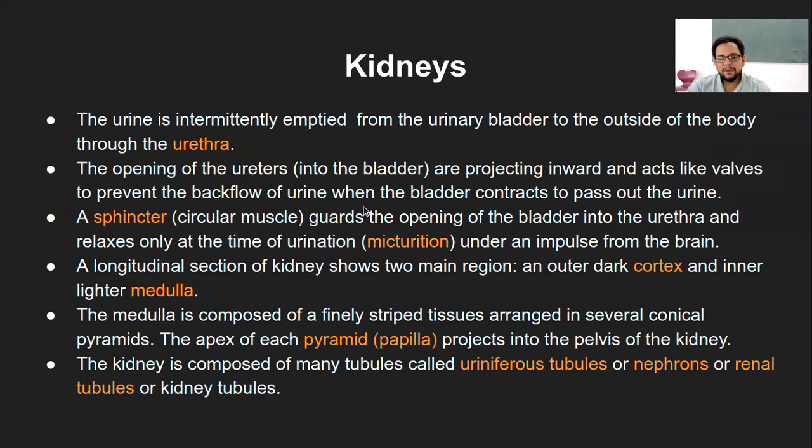These are usually circular muscles, what we call sphincters, which is literally a ring-like structure made up of muscle cells. They guard the opening of the bladder into the urethra as well. So there are two sphincter-like structures, one at the opening of the ureter and the other at the entry of the urinary bladder into the urethra.